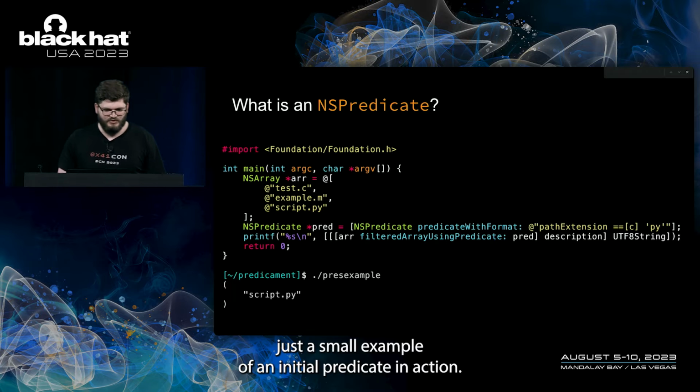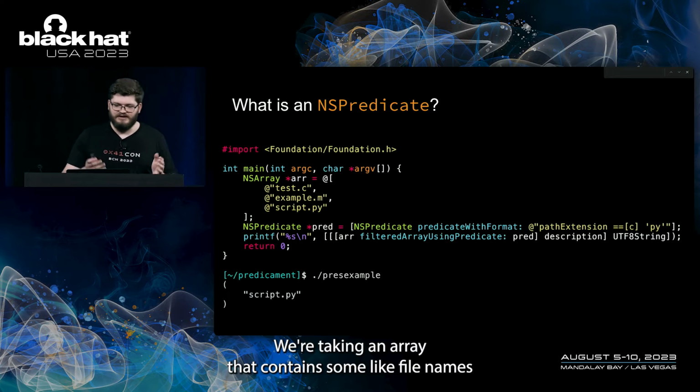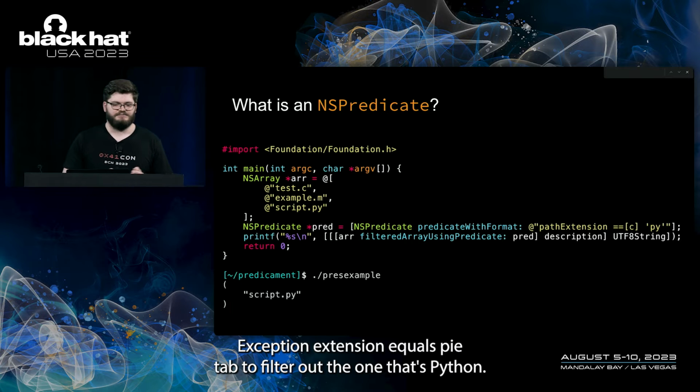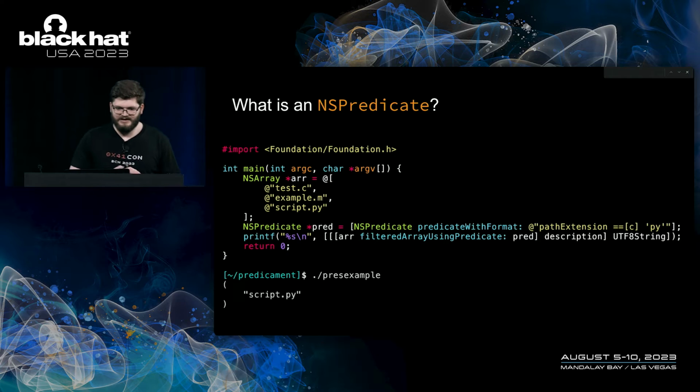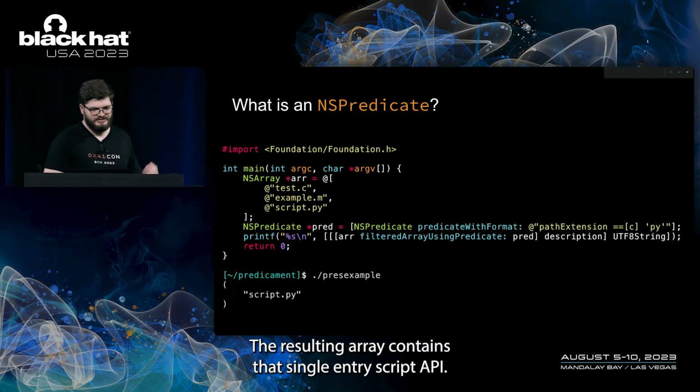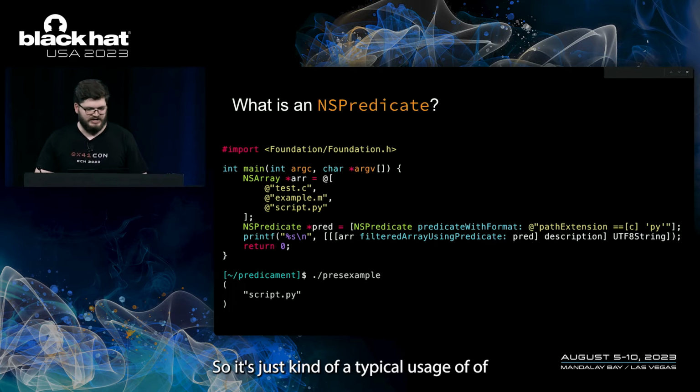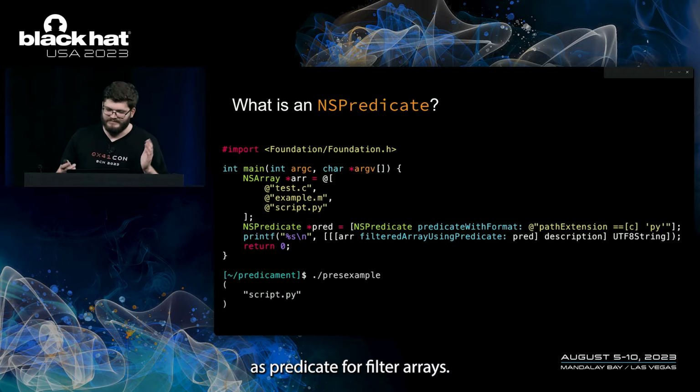So here's just a small example of an NSPredicate in action. We're taking an array that contains some file names, and we use the predicate pathExtension equals py to filter out the one that's Python. The resulting array contains that single entry, script.py. So that's just a typical usage of an NSPredicate for filtering arrays.